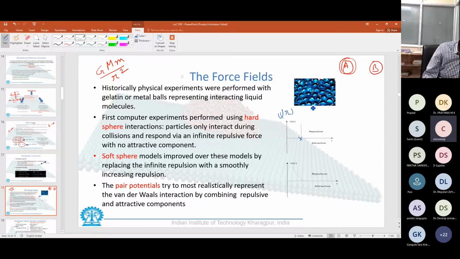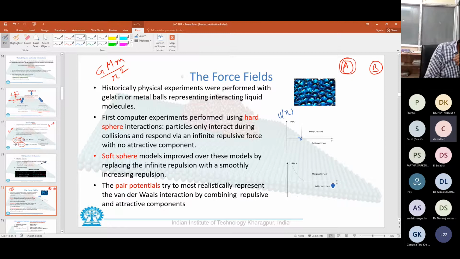As opposed to that, we can also deal with the soft sphere model, because you understand that molecules are not exactly hard balls, but rather a solid nucleus surrounded by a cloud of electrons. So when two particles are at infinite distance, they would be attracted towards each other, and after the electronic clouds overlap, there would be repulsion, and finally there will be maximum repulsion when the positive core of the nucleus repels the other positive core.